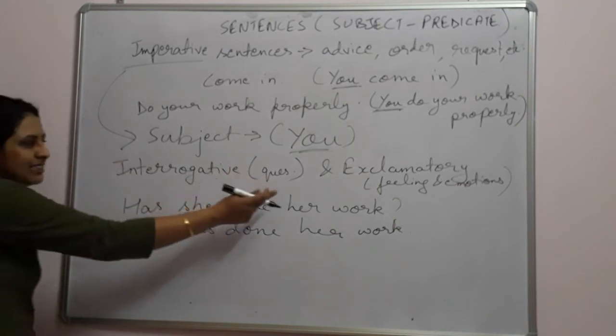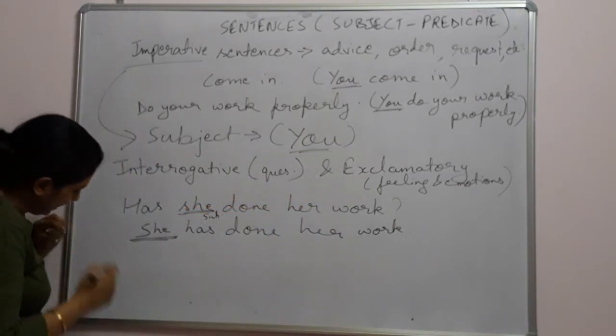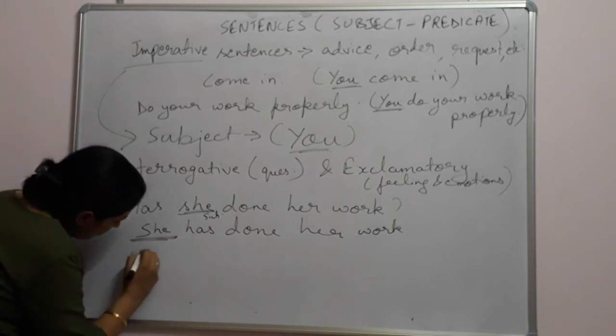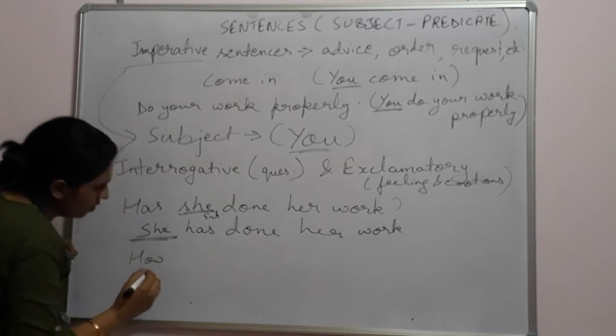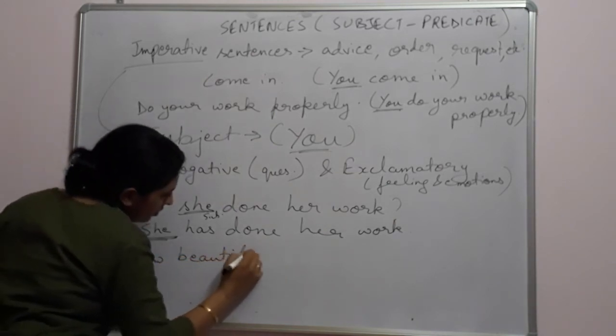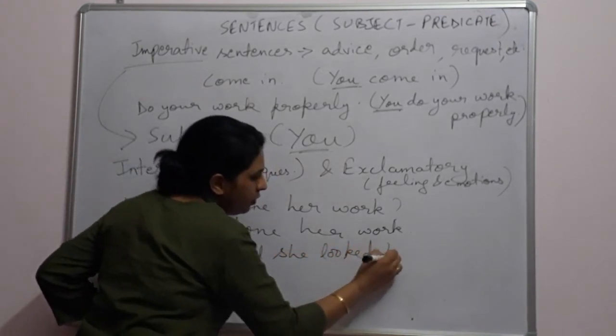Same way in an exclamatory sentence. If I say, how beautiful she looked. How beautiful she looked.